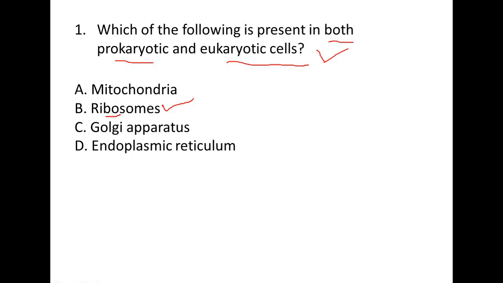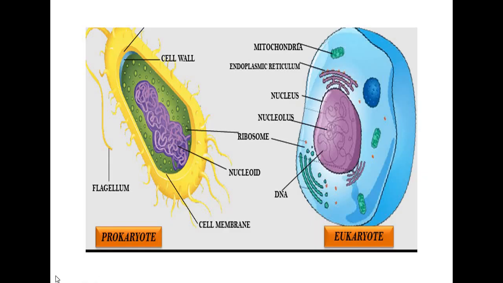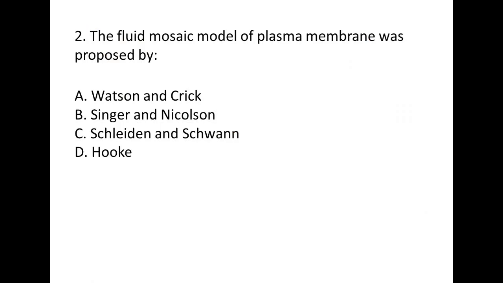Correct answer is ribosome. Ribosome is the protein factory and is present in both prokaryotic and eukaryotic cells. Here in the image you can see this is a ribosome which is present in a prokaryotic cell. This is a bacterial cell, and this is an eukaryotic cell, an animal cell. Ribosome is the common component present in both prokaryote and eukaryote.